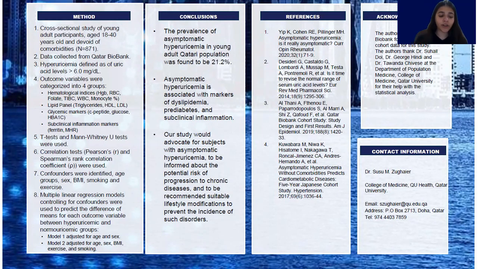The means of outcome variables were compared using t-test and Mann-Whitney test to produce their p-values. To assess the association between the outcome variables and serum uric acid levels, we used correlation tests, mainly Pearson's correlation and Spearman's rank correlation tests.